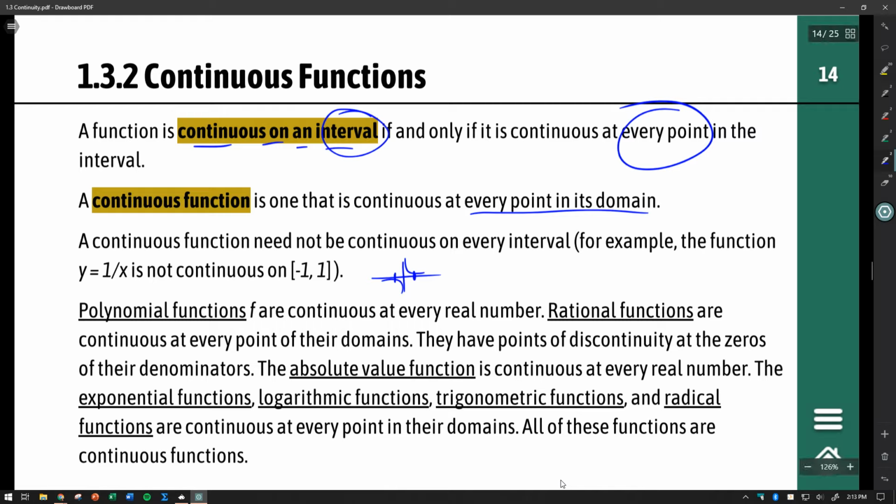More continuous functions. Well, polynomial functions are continuous because they're continuous at every single real number. Rational functions are continuous at every point in their domains, even though their domain might not be all real numbers. They have points of discontinuity where they have zeros in their denominator. The absolute value function is continuous at every real number. So are exponential functions, logarithmic functions, trigonometric functions, and radical functions. They're continuous, again, at every point in their domains, and all of these functions are considered continuous functions.